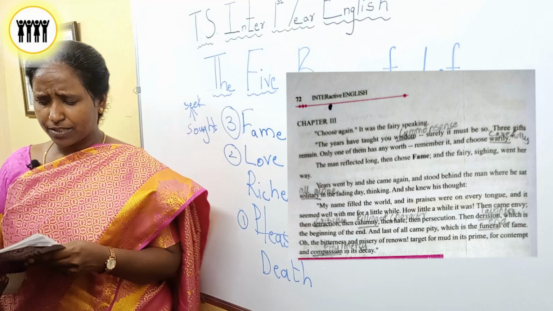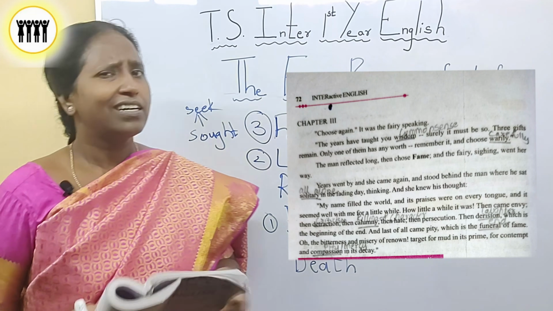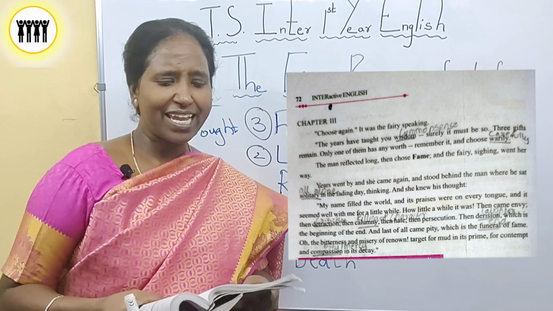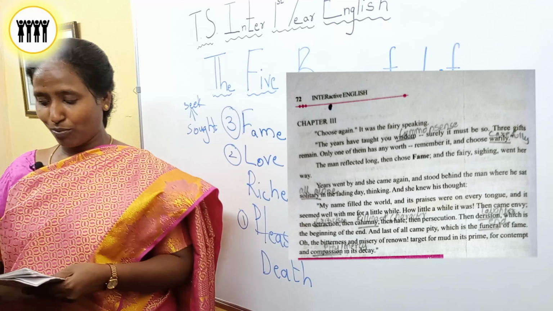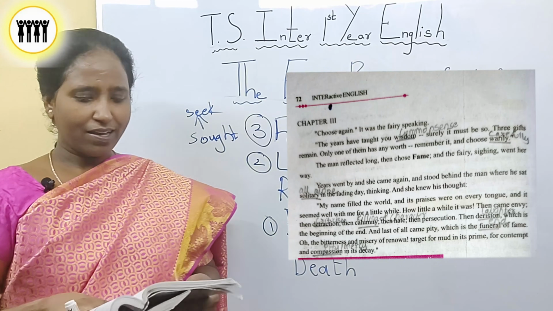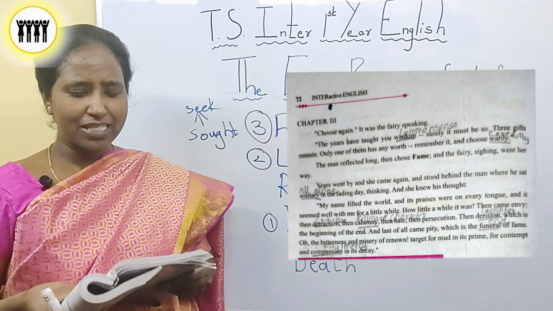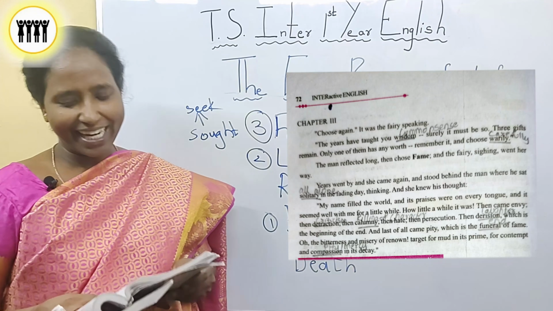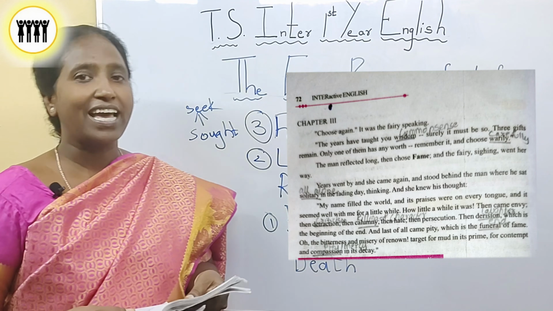Then people started character assassinating, telling something bad about him, and then started hating him, and then came persecution. Then they got rid of him. No one liked him anymore. Then derision, which was the beginning of the end. And at last of all came pity, which is the funeral of fame. Then came derision, means everyone was laughing at him satirically.